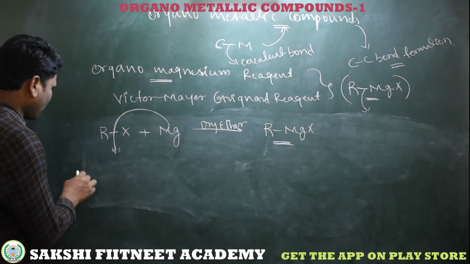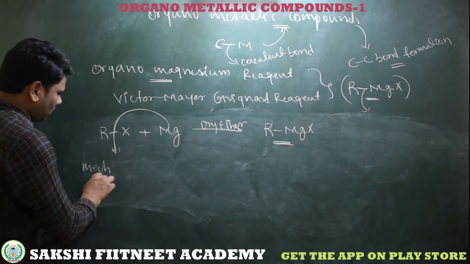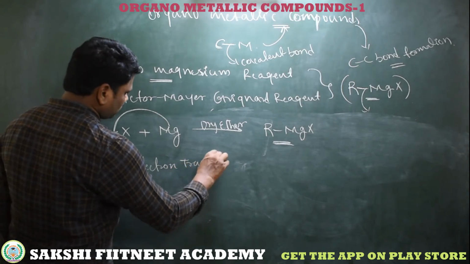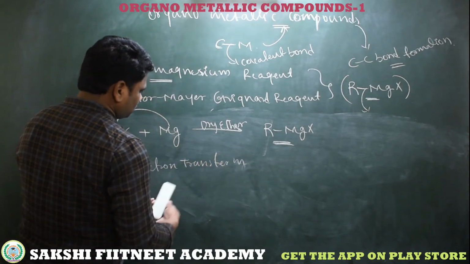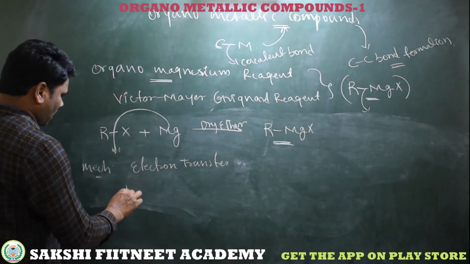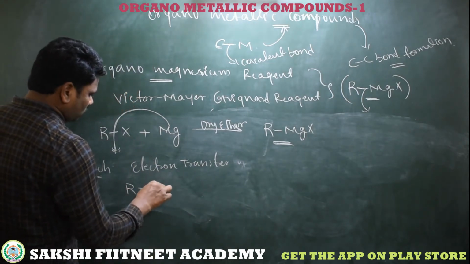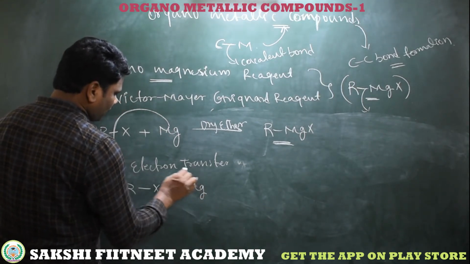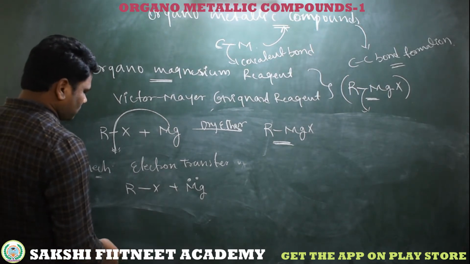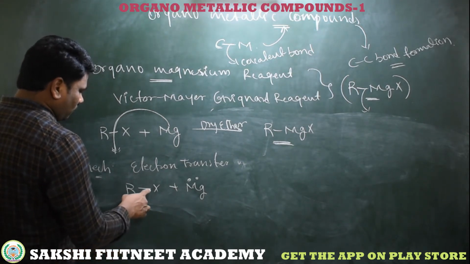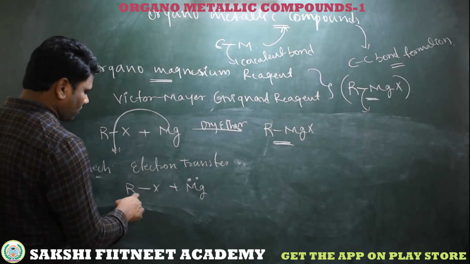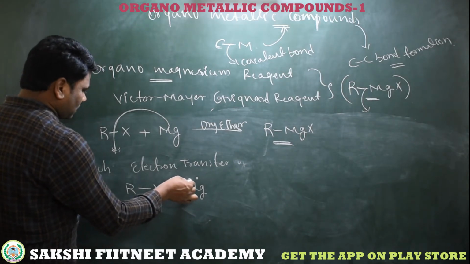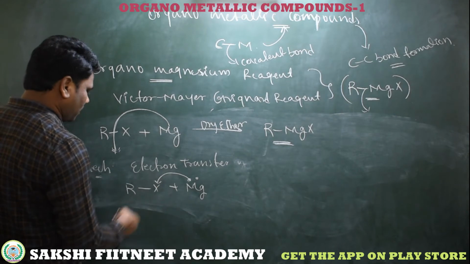So here I am taking the mechanism. The mechanism is actually an electron transfer mechanism. I am taking R bonded to the halogen, along with the magnesium. Magnesium belongs to the second group, having 2 valence electrons. The halogen has one bond with this carbon, that is a covalent bond, and has 3 lone pairs. Here a single electron transfers from the magnesium towards the halogen.